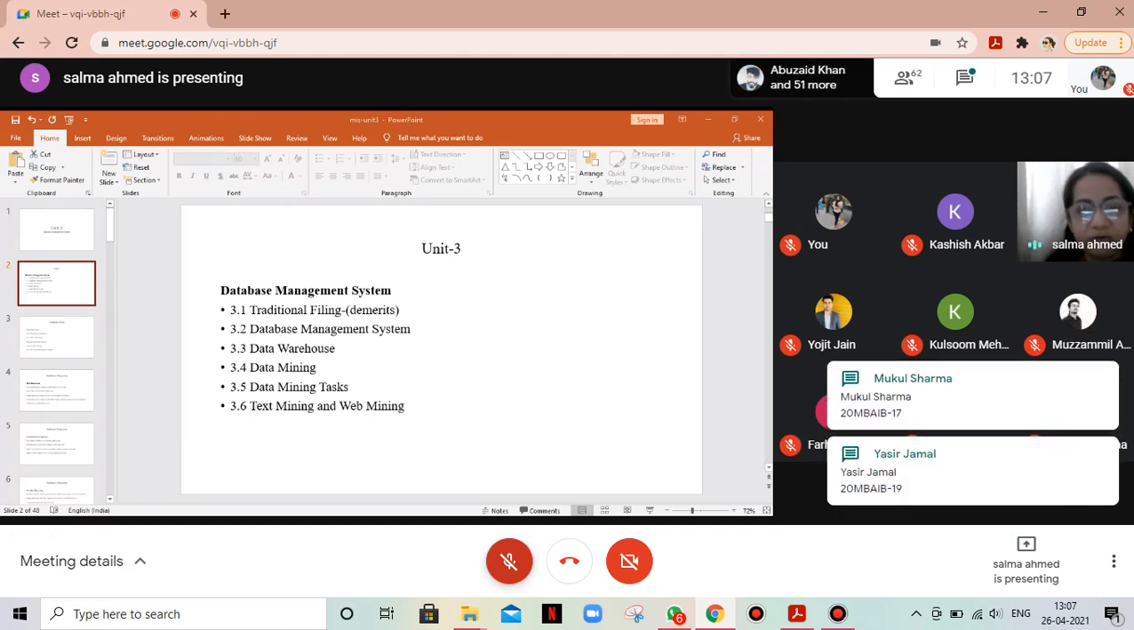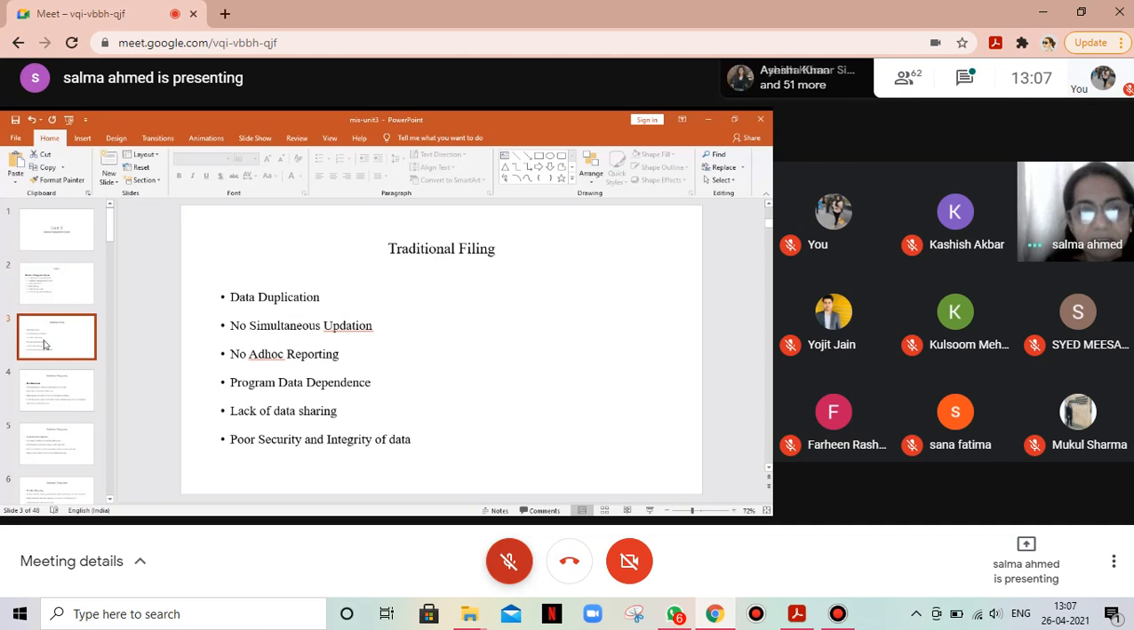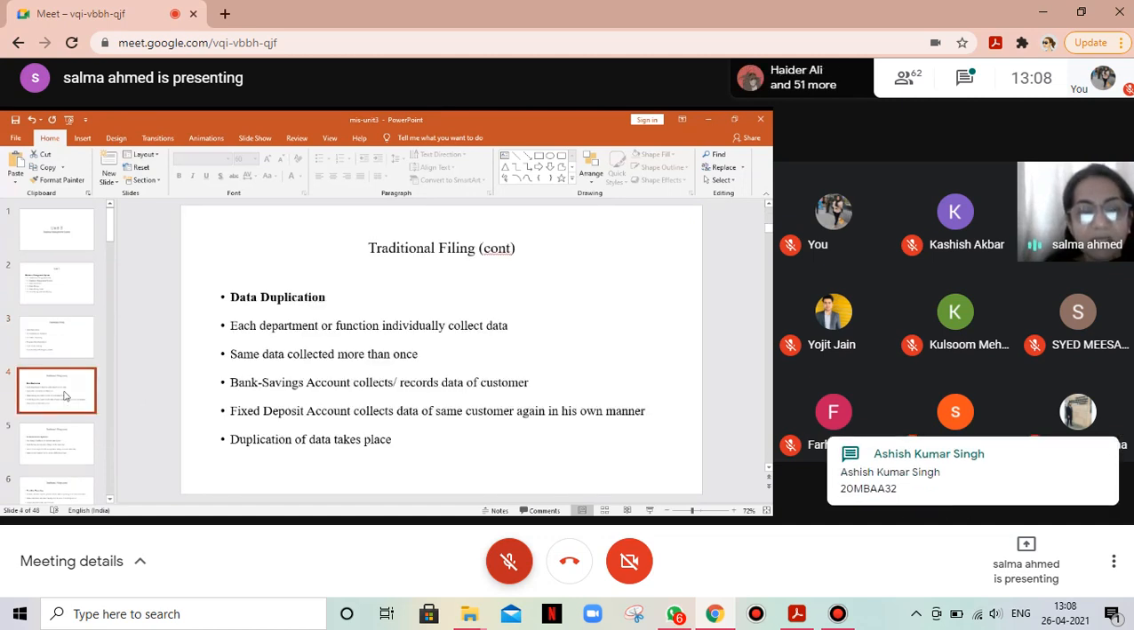So first we move to discuss what are the demerits of a filing system. The demerits of a filing system are listed below: data duplication, no simultaneous updation, no ad hoc reporting, program data dependence, lack of data sharing, poor security and integrity of data. Now let's take the first one, data duplication.